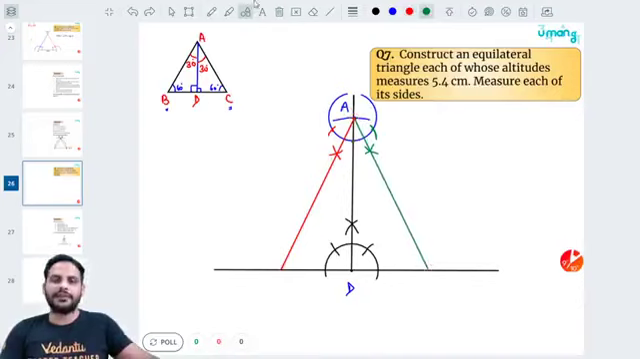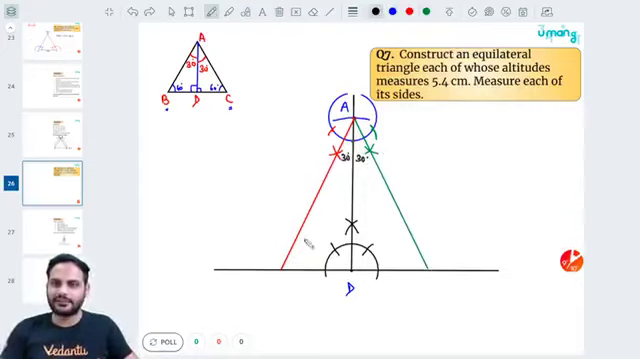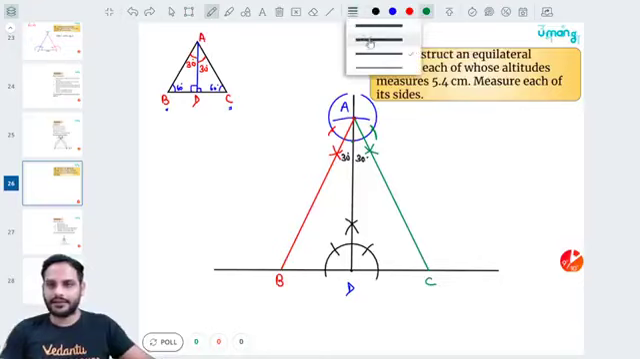Got it? So now beta, you know by construction, we know by construction, this angle is 30 degree, this angle is 30 degree, so angle A is completely 60 degree. This angle is 90, so automatically this will become 60. Angle sum property, if it is 30, this is 90, this will automatically become 60. So you can clearly see I have got one triangle with all the three angles equal to 60 degree. So this is my required triangle A, B, C.